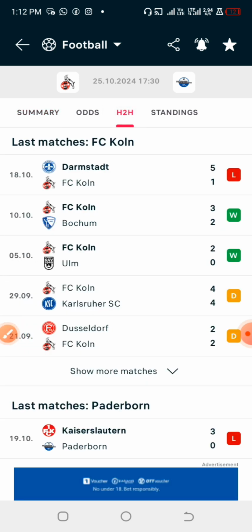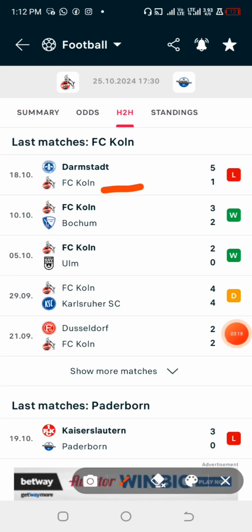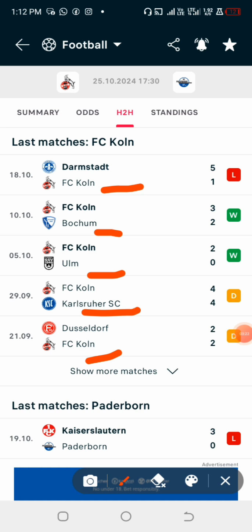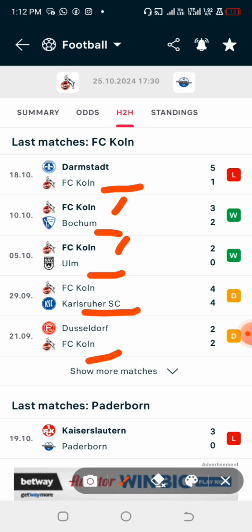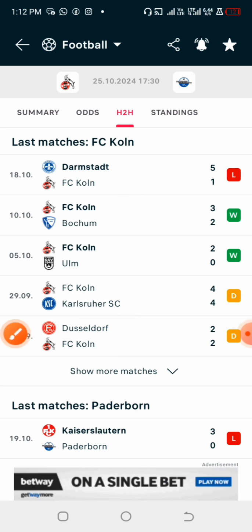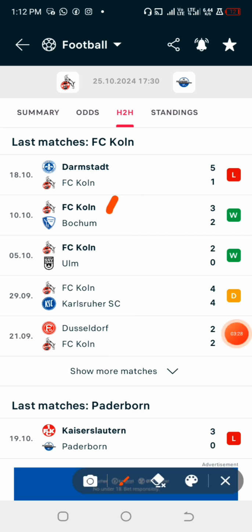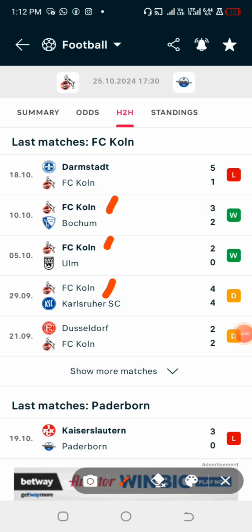And also looking at their stats, in the last 5 games that you are seeing on the screen, I think they played at home here, they played at home here, and they played at home here. So they played at home 3 times, just 3 times out of their last 5 games.